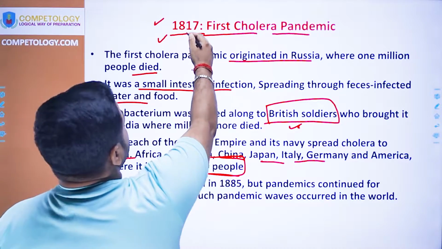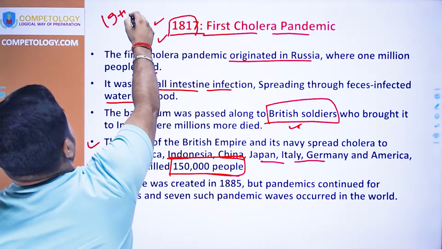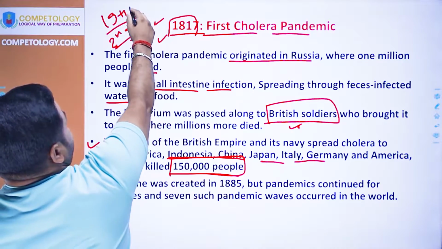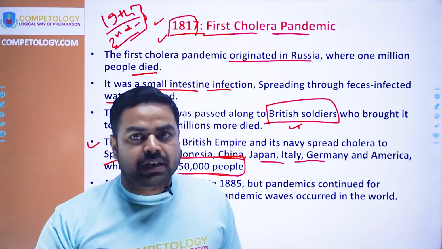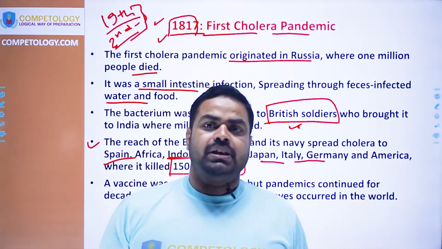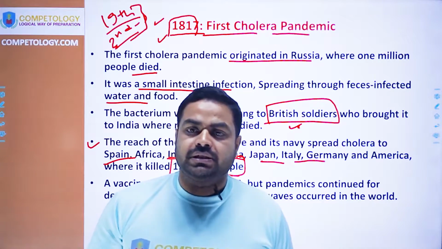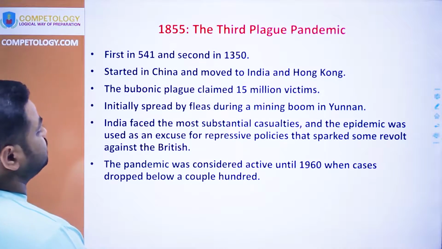Note this point: this was the 19th century, second decade. The second decade of every century since 1500 has been a time when the world has faced pandemics again and again. Now come to the next.